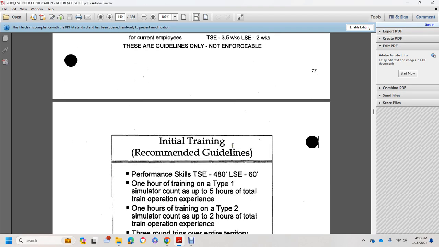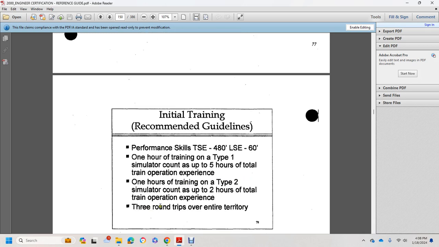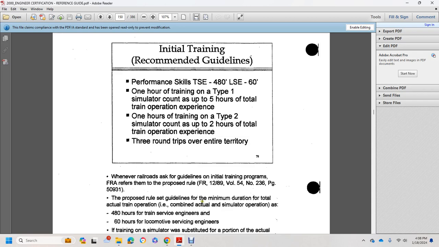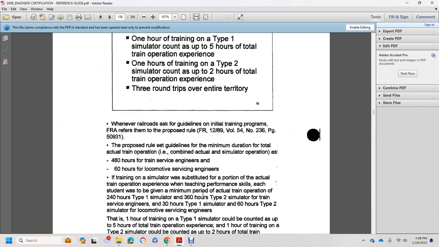Initial training, recommended guidelines, performance skills: 1 hour of training with the Type 1 simulator counts toward 5 hours total of train operating experience, and 1 hour of training with the Type 2 simulator counts toward 2 hours of training operating experience, with 3 round trips over the entire territory. Whenever the railroad asks for the guideline initial training program, the FRA refers them to the proposed rule, Federal Register 1289, Volume 54, Number 236, page 50930.